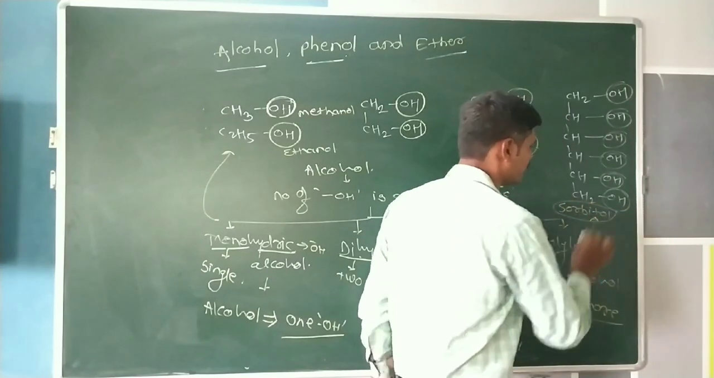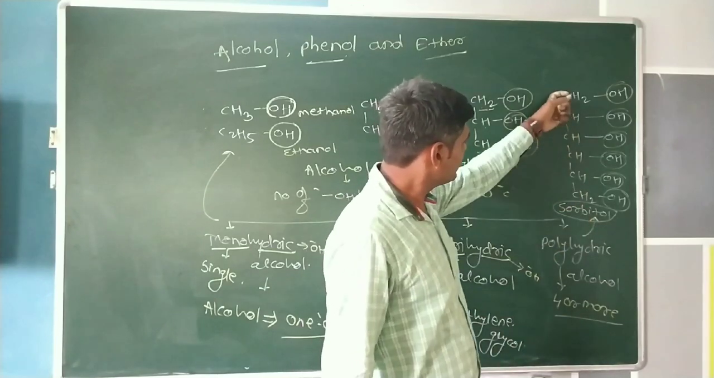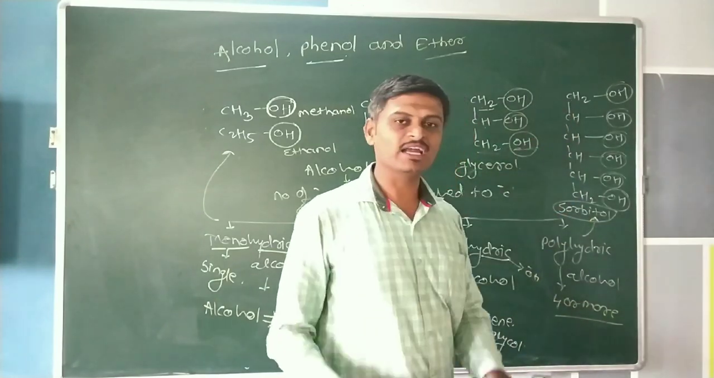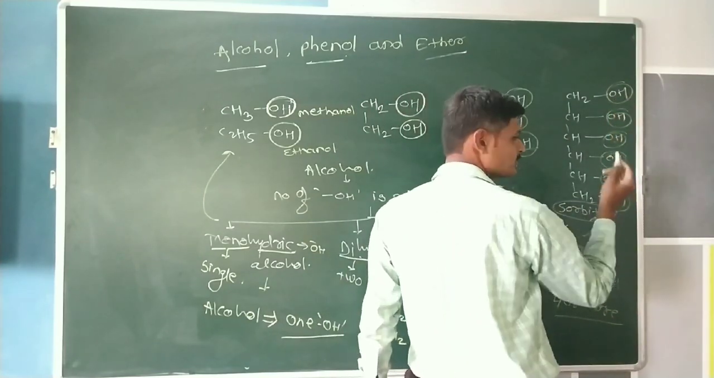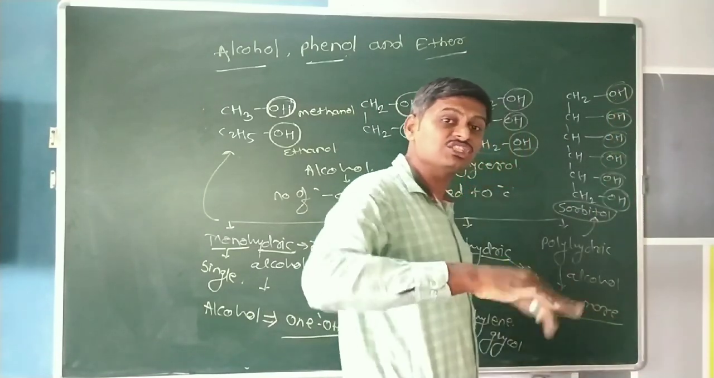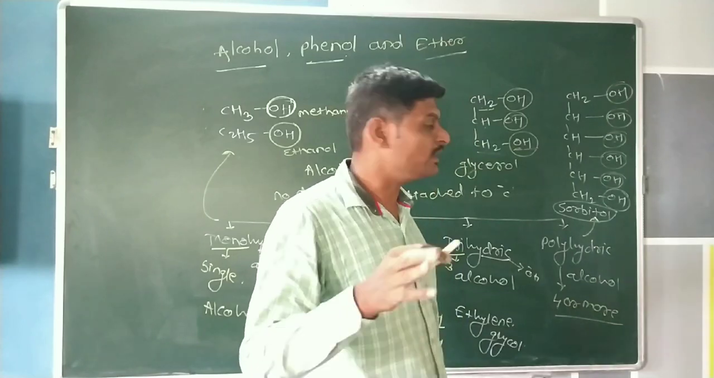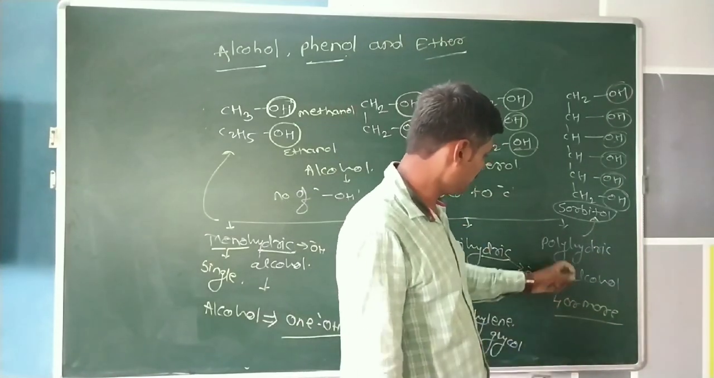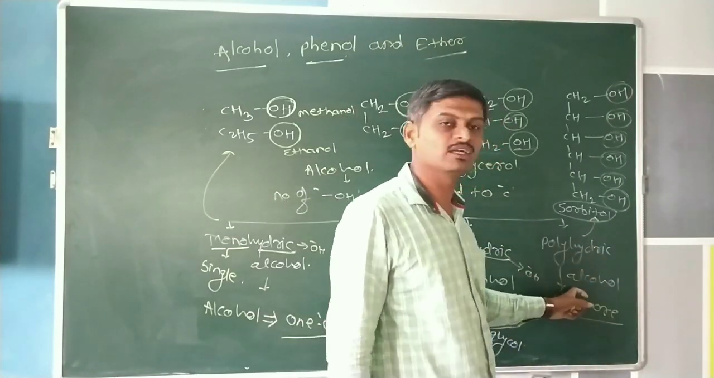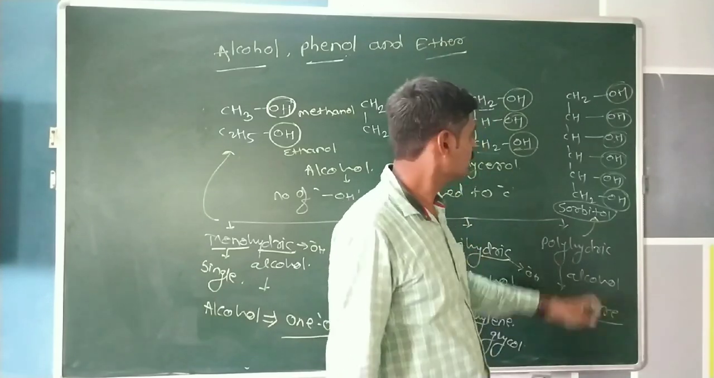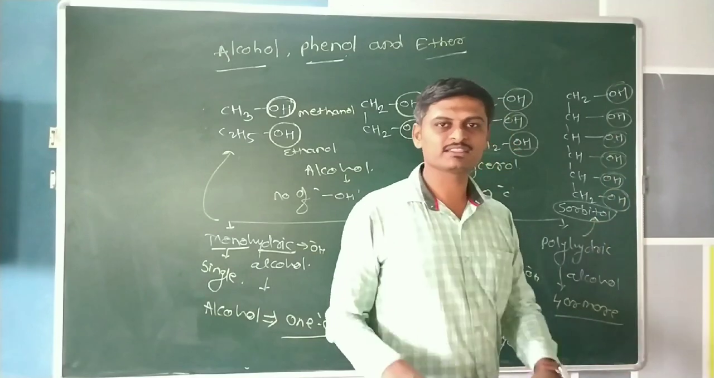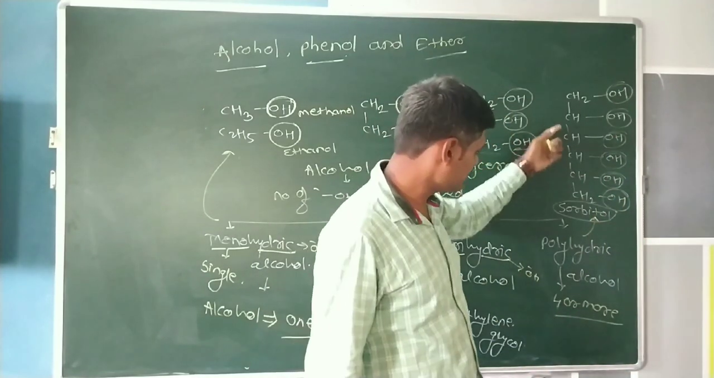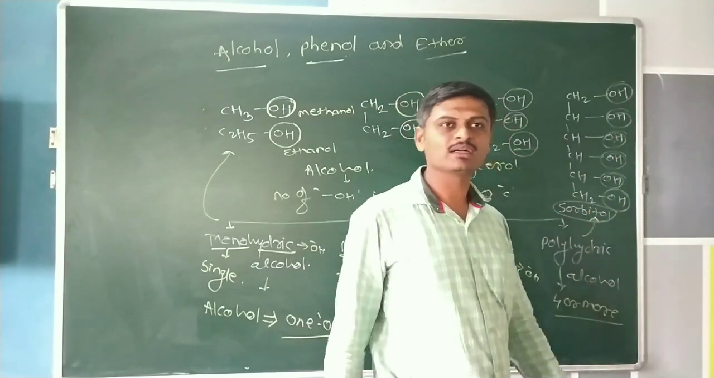This is sorbitol. This sorbitol has 6 hydroxy groups. That means 6 hydrogen atoms, one from each carbon atom, are replaced by a hydroxy group. Therefore, this alcohol is a polyhydric alcohol. In this, 1, 2, 3, 4, 5 and 6 hydroxy groups are here. Therefore, it is an example of polyhydric alcohol.